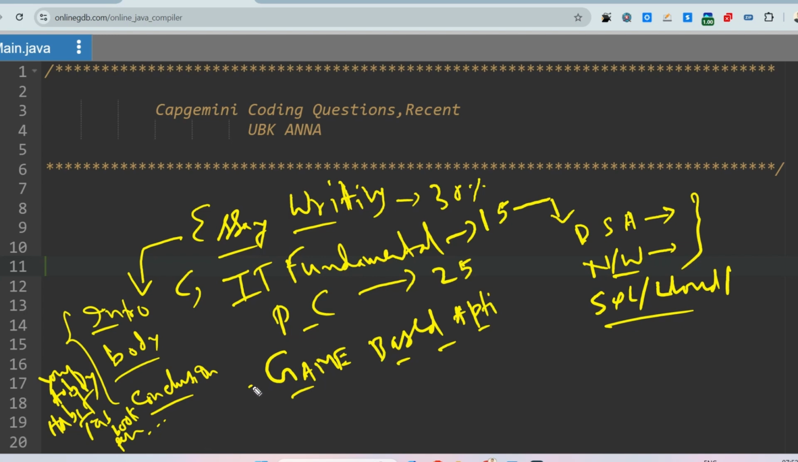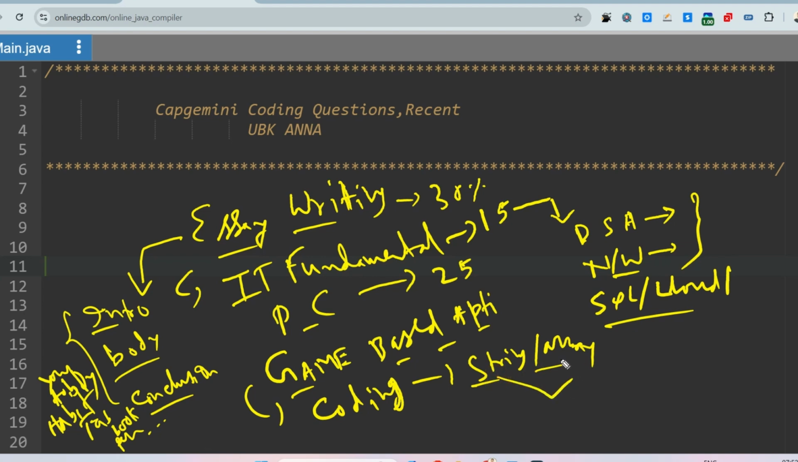After this section you'll be having the coding round. Here most of the questions will be from string and array. Very few times I saw questions regarding recursion or dynamic programming. If you are preparing string and array, then it's still enough.